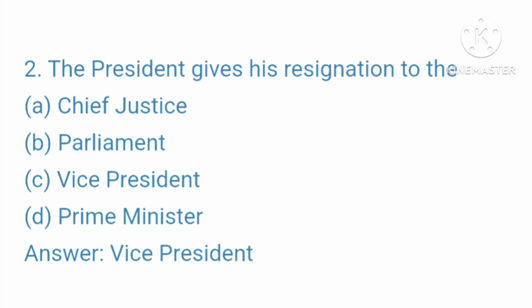Question 2. The President gives his resignation to the. आपकी ऑप्शन है A Chief Justice, B Parliament, C Vice President, D Prime Minister. Your right answer is Vice President.